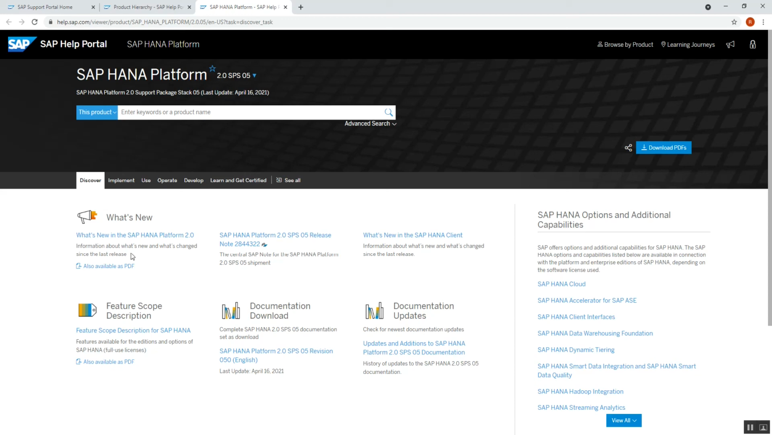Here we will see information about that particular version, what the new features are in this HANA database version. Then there are the SAP HANA platform 2.0 SPS release notes, where we will get all the required information about what is new in this version. Then there are many other options like documentation update. You can also download these, just click on the available PDF.